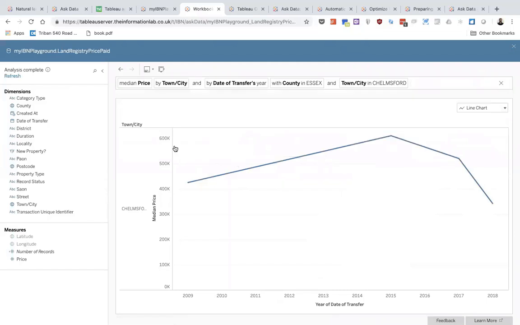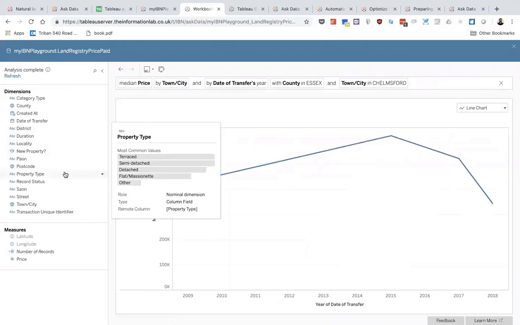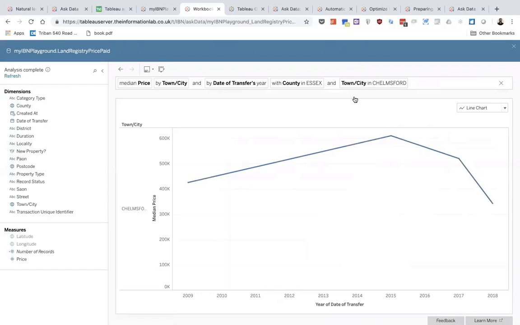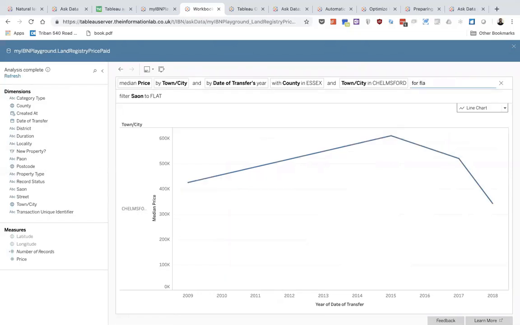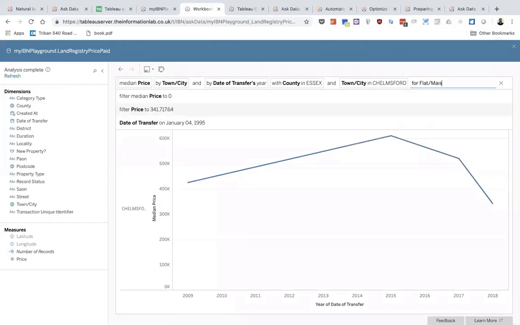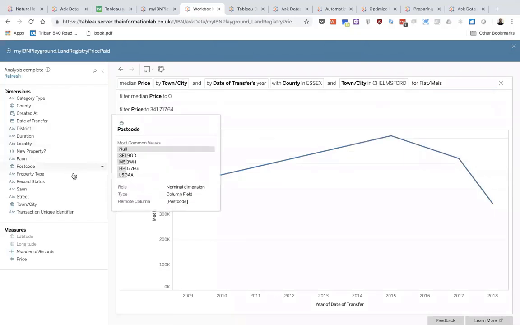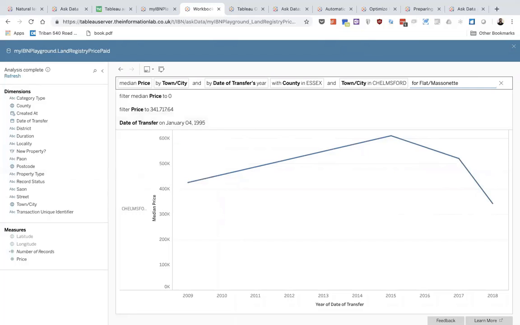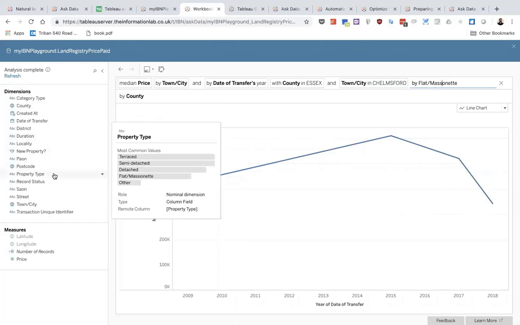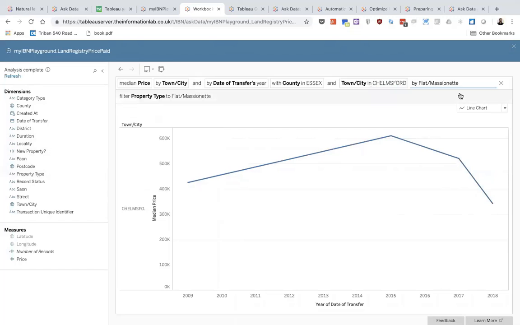But I'm really interested in buying a flat. Now I can go over to my left-hand panel, find the property type. So in this data set, it's flat maisonette. So I want to say for flats, I can never spell maisonette correctly. Or let's say by maisonette. I misspelled this here. Maisonette. There we go, my bad.